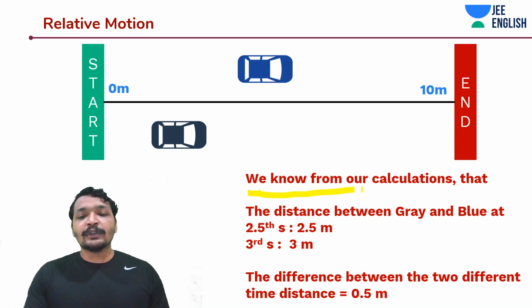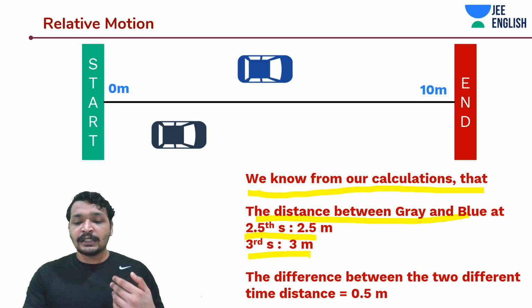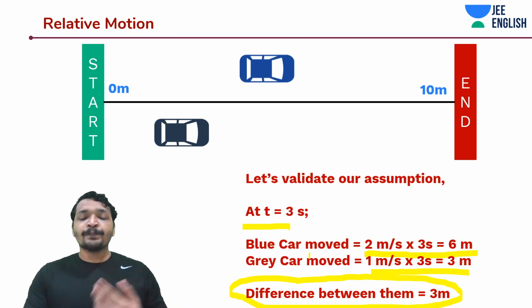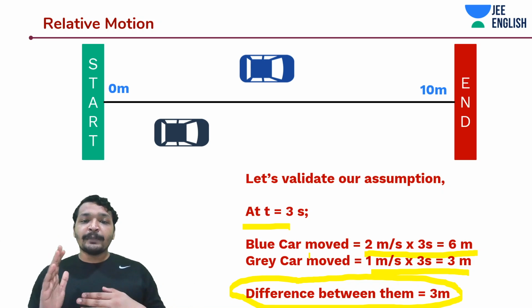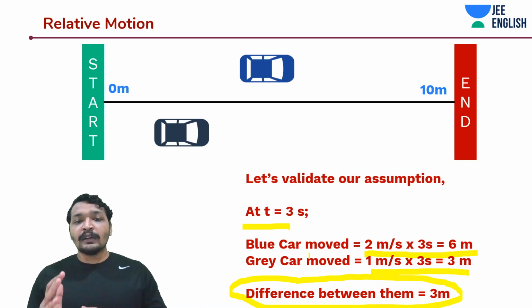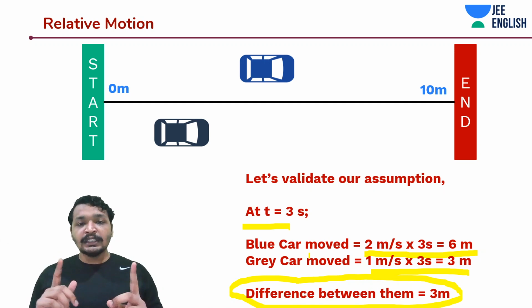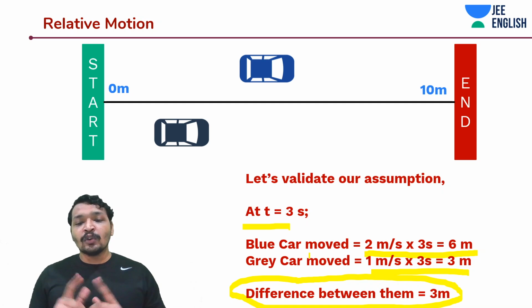We know from the earlier calculation that at 2.5 seconds the grey car has covered 2.5 meters, whereas the blue car would have covered 5 meters. The initial distance difference between them was 2.5 meters.